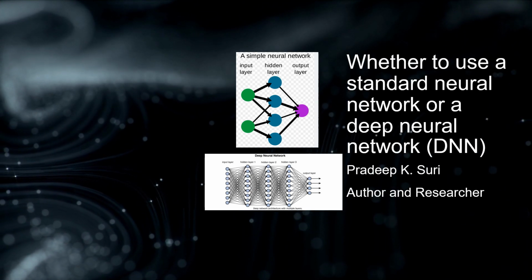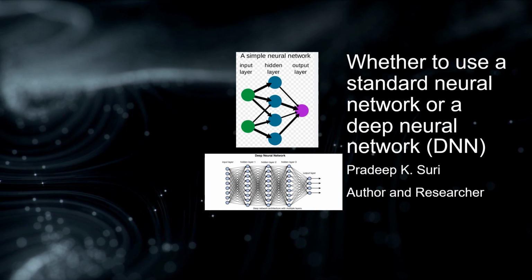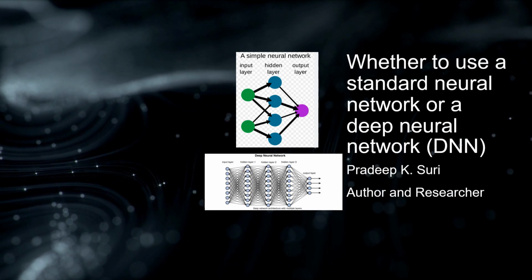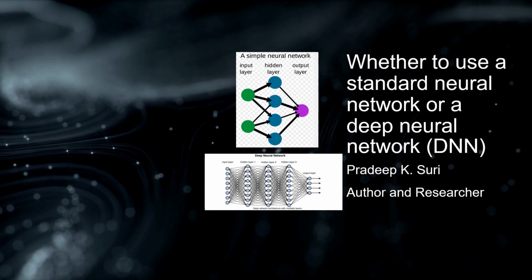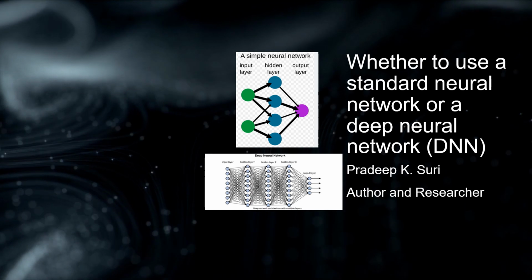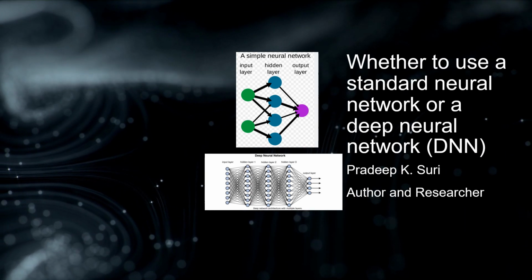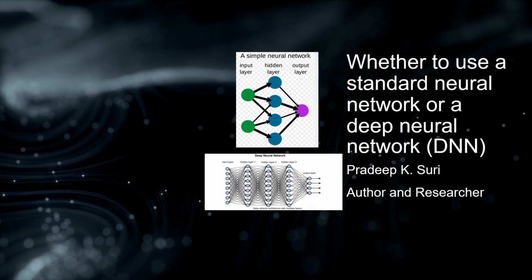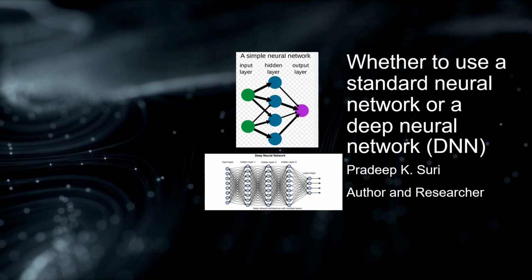5. Transfer learning. Deep neural networks are often used for transfer learning, where a pre-trained model on a related task is fine-tuned for a new task. This leverages the knowledge learned by the model on a larger dataset, saving training time and data requirements.